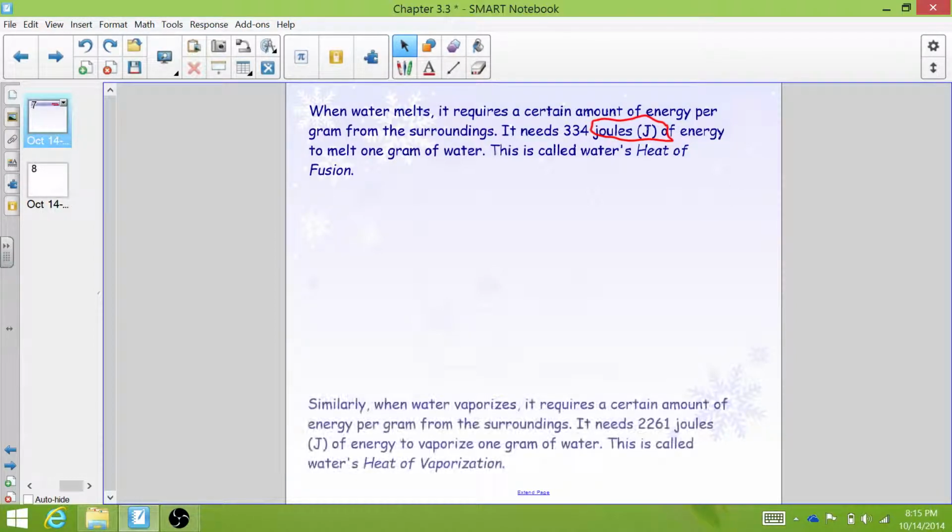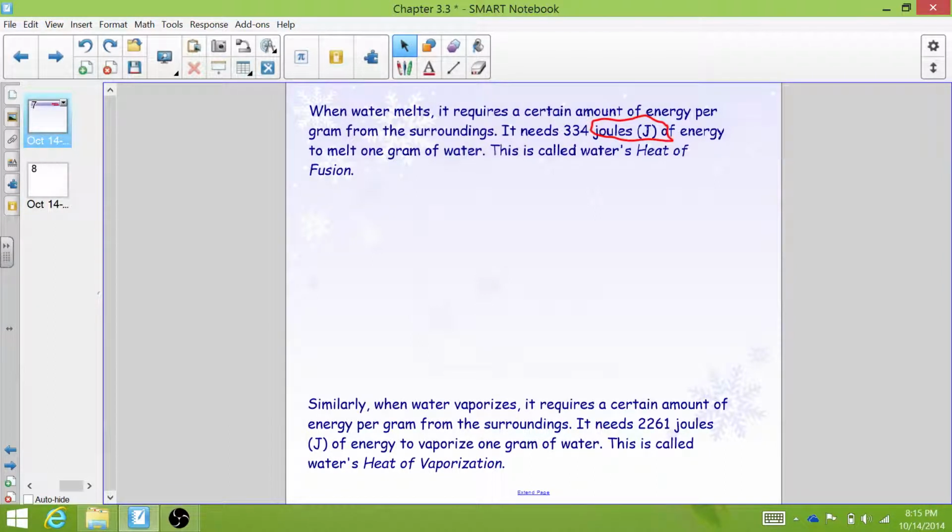This also happens with boiling. So similarly, when water vaporizes, it requires a certain amount of energy per gram from the surroundings. It needs 2,261 joules of energy to vaporize 1 gram of water, and this is called water's heat of vaporization.